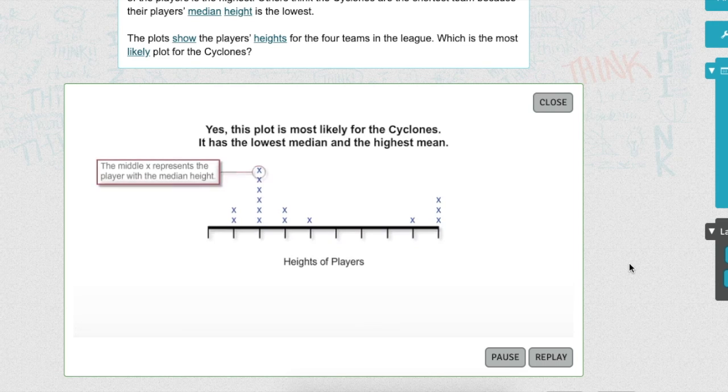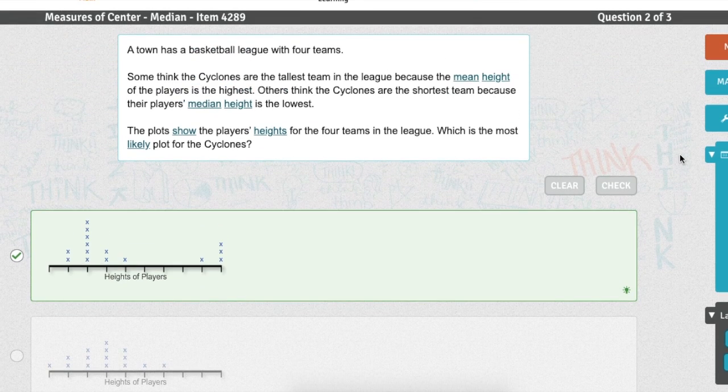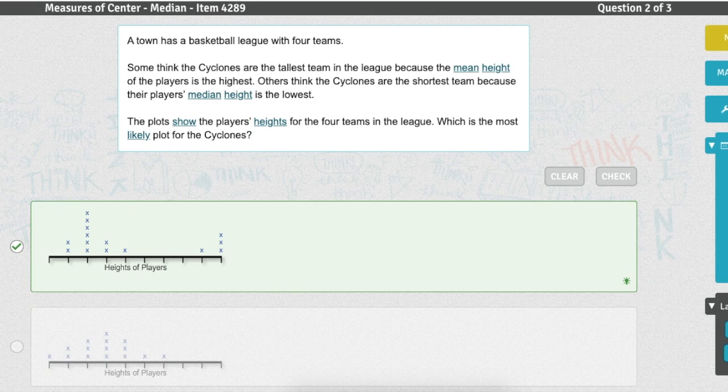For the Cyclones, it has the lowest median and the highest mean. The middle X represents the player with the median height. The mean is the greatest of the 4 plots. Let's move on to our last question together.